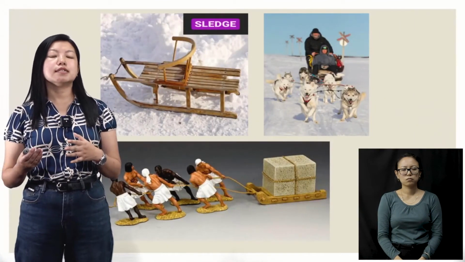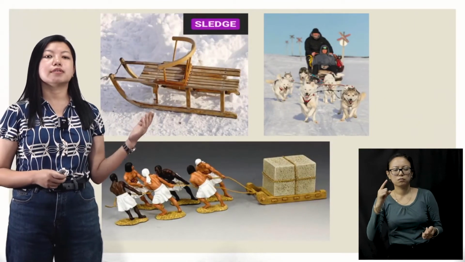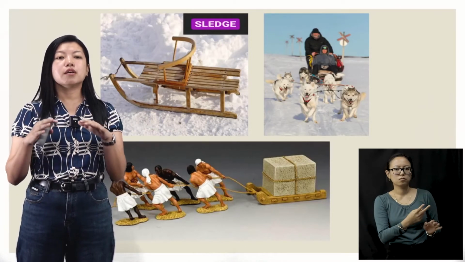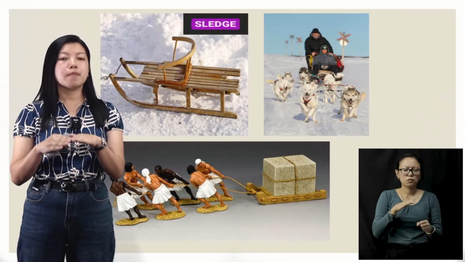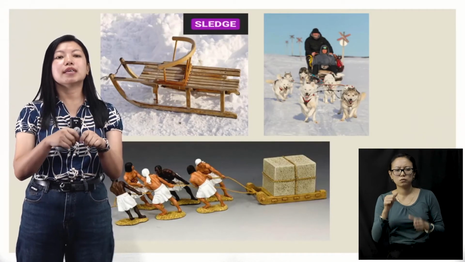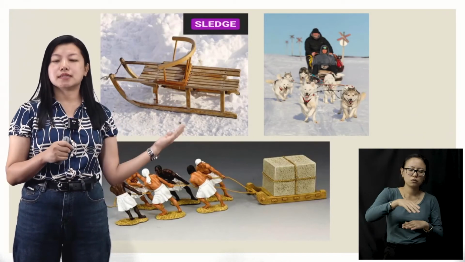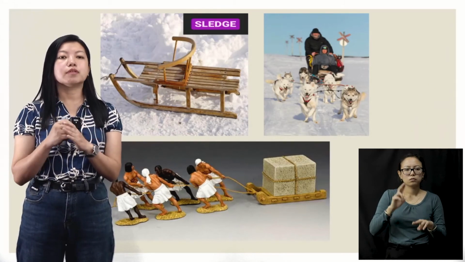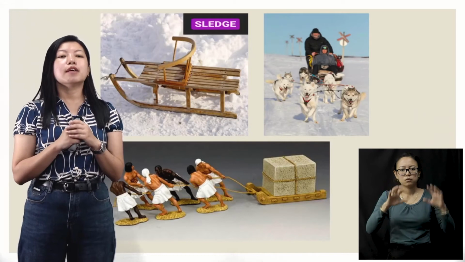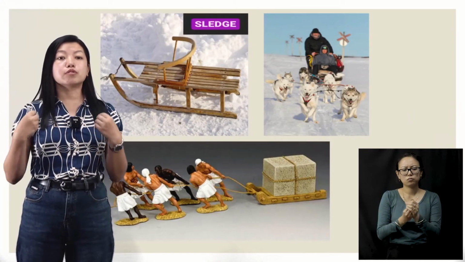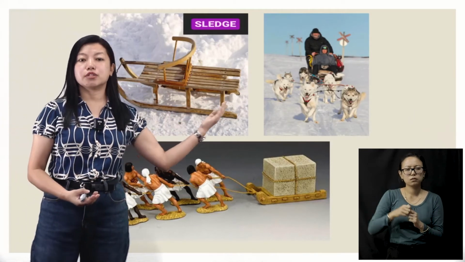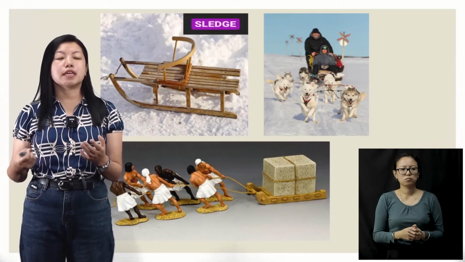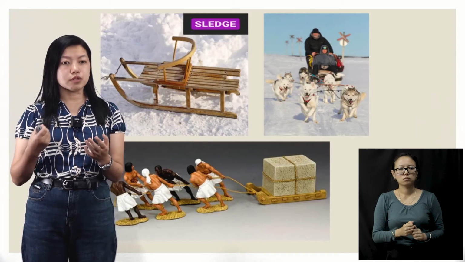Another one is the sledge, okay? What you see here is a sledge. So wood not only worked on top of water, but when we make a sledge and tie it with a rope to the animals, and when we pull it, it can also pull human beings, as you can see in the picture here, right? So they learned that human beings can also travel with the help of wood.